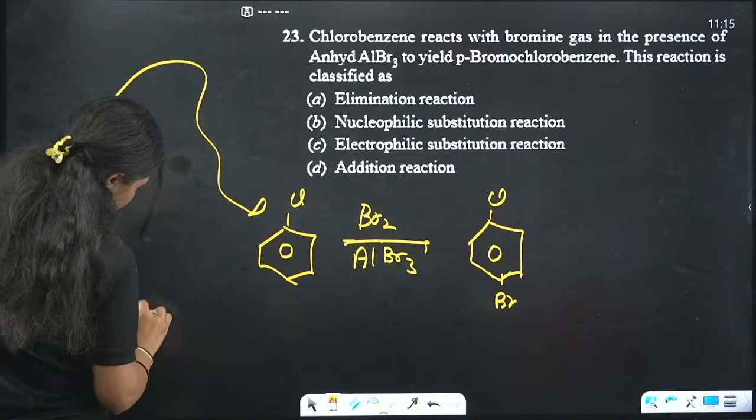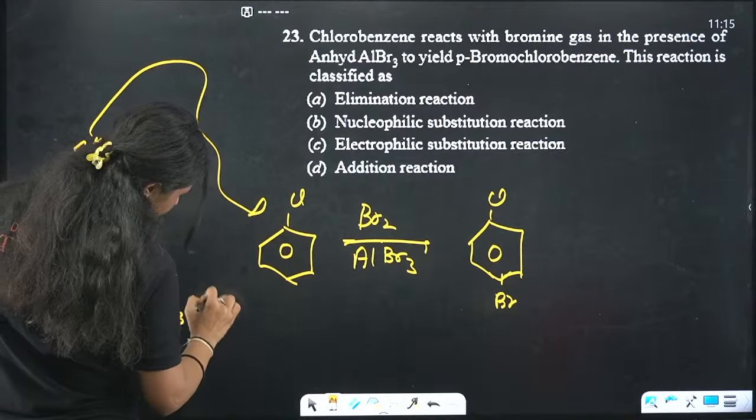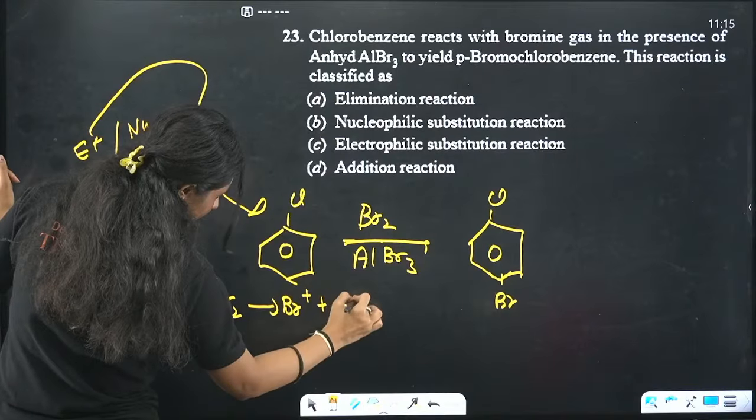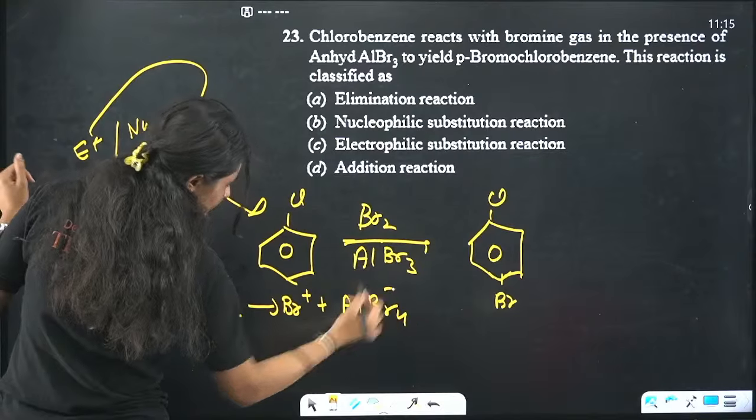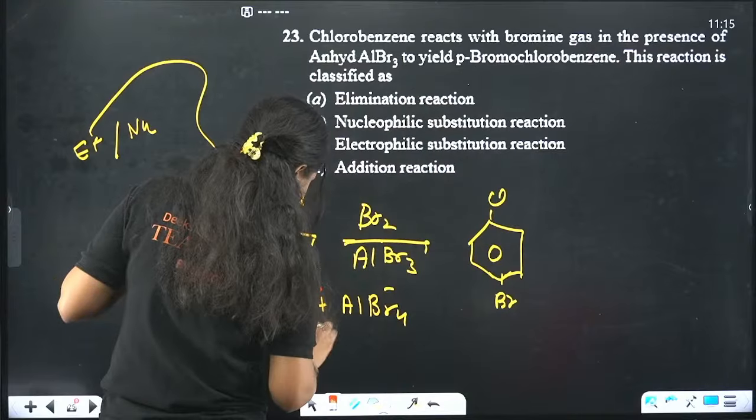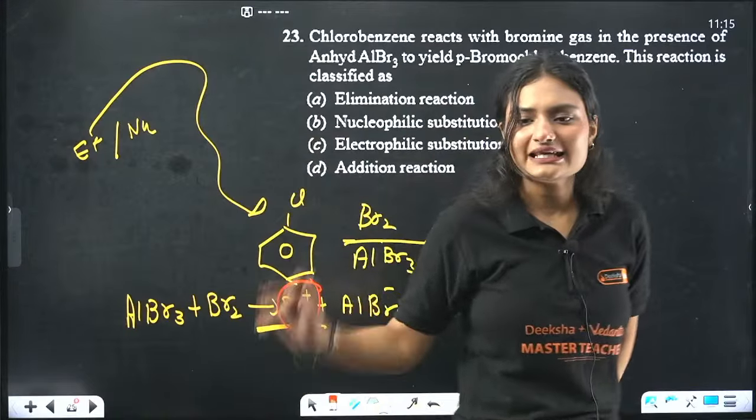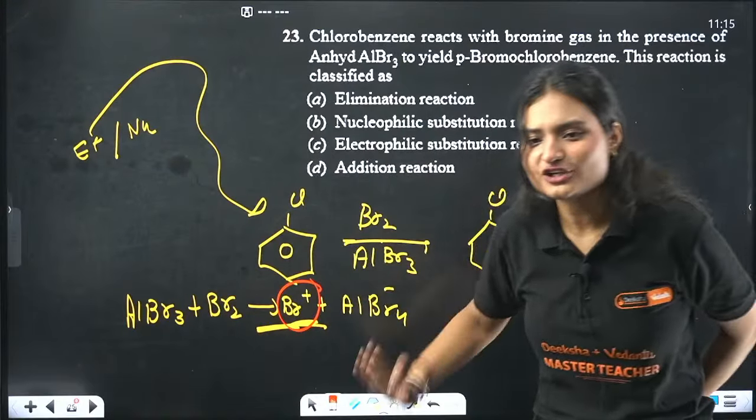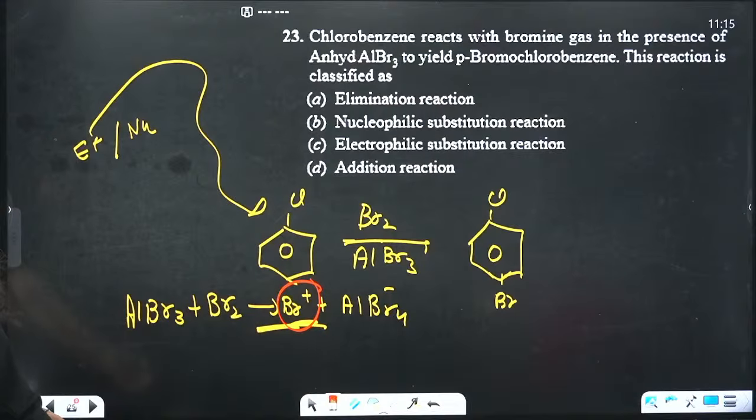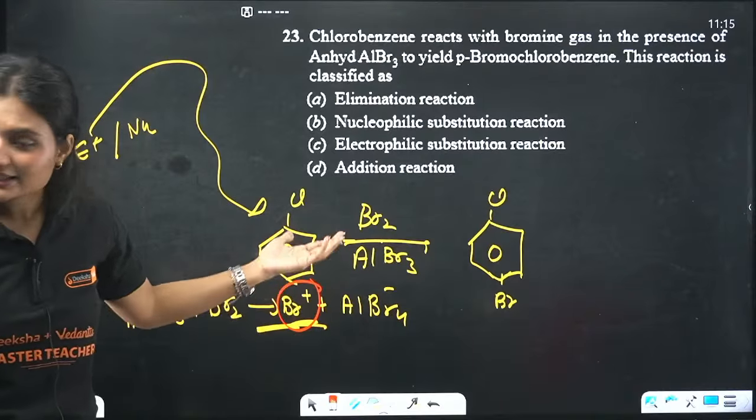AlBr3 reacts with Br2 and we get Br positive plus AlBr4 negative. This Br positive is the attacking species. Now tell me, is Br positive an electrophile or a nucleophile? Correct, it is an electrophile.